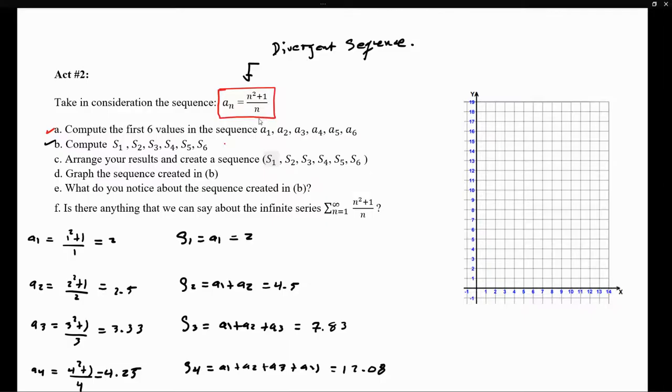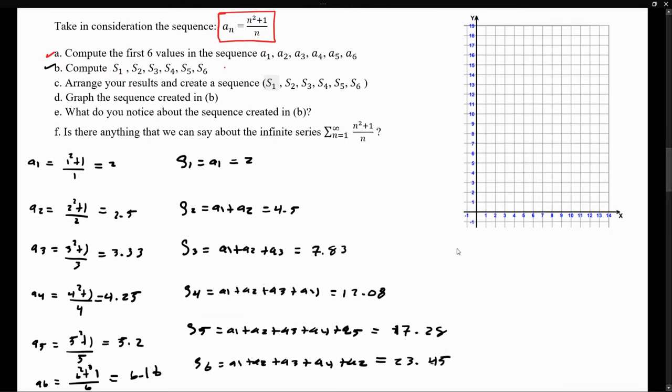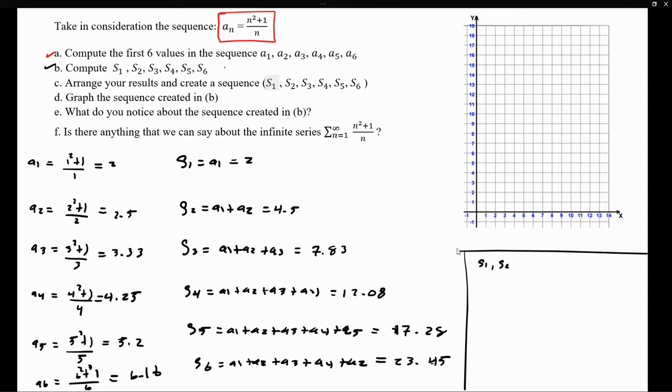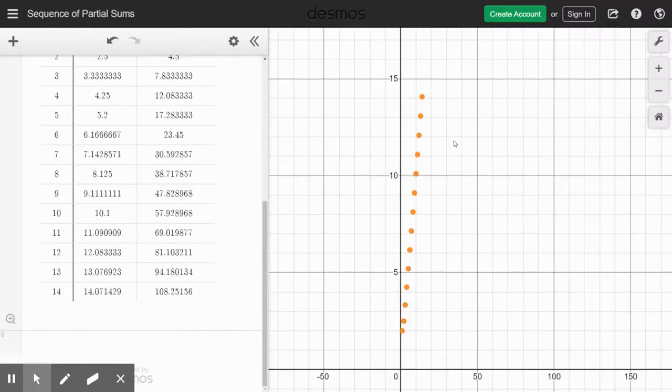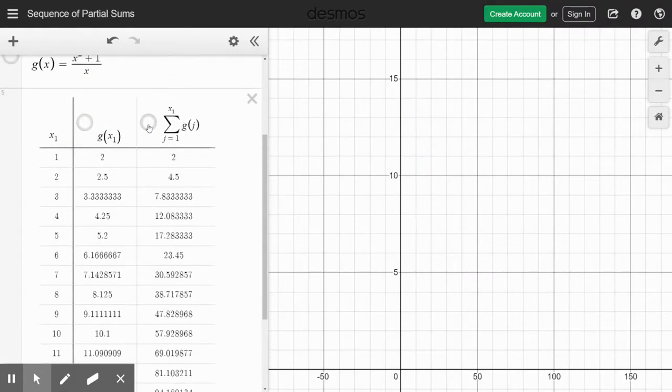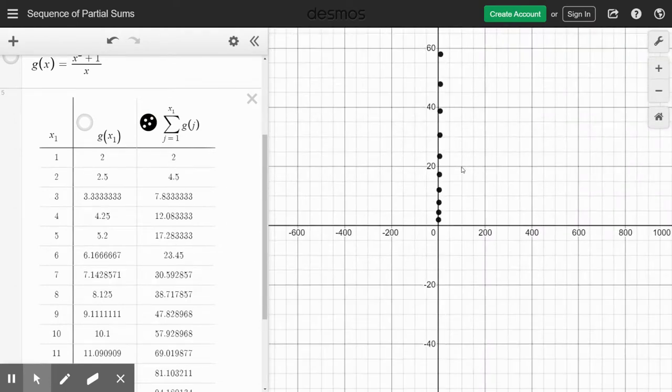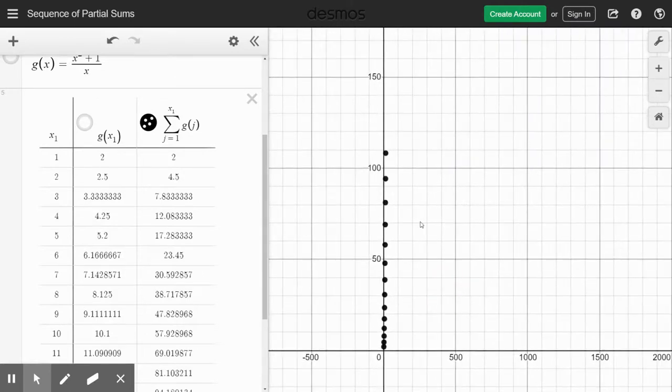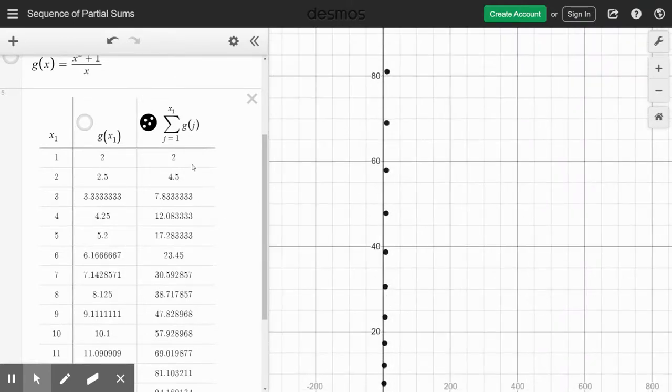Now, if we have a divergent sequence, notice, how does that affect the sequence made out of the partial sums? So if we consider this sequence, and again, let's just plot that in here. If we just take a look at the sequence made out of the partial sums, notice that this sequence seems to be increasing as well. I mean, maybe perhaps not that straightforward on the illustration here. So let's just take a look at the values that we do have here.